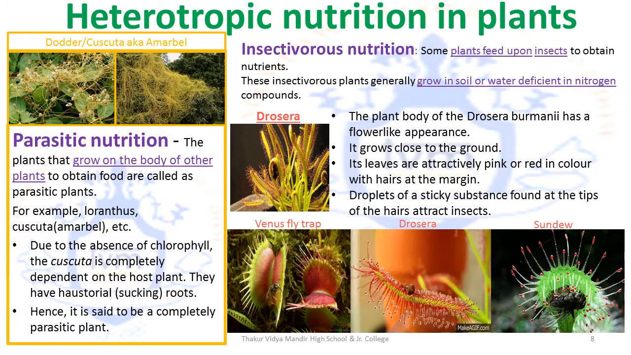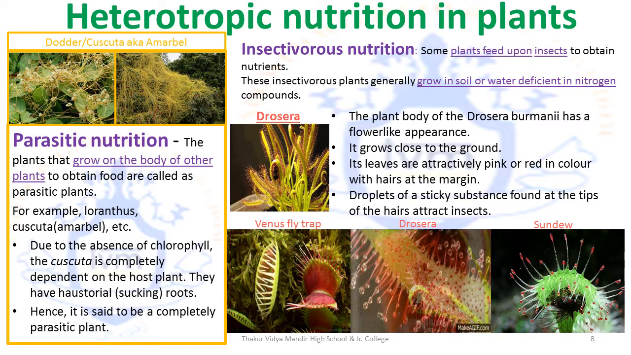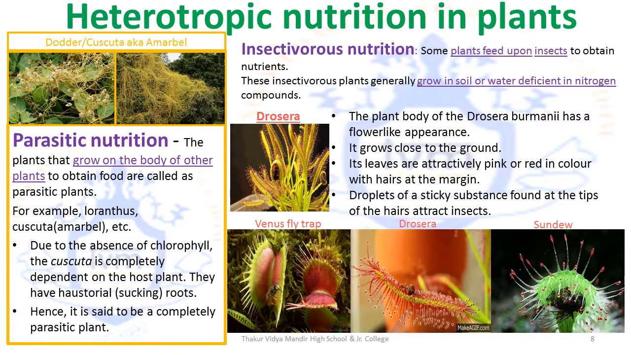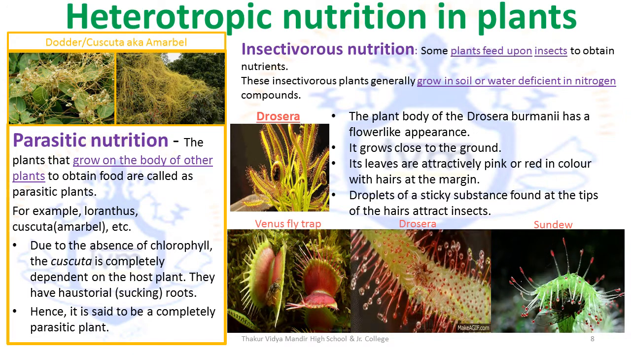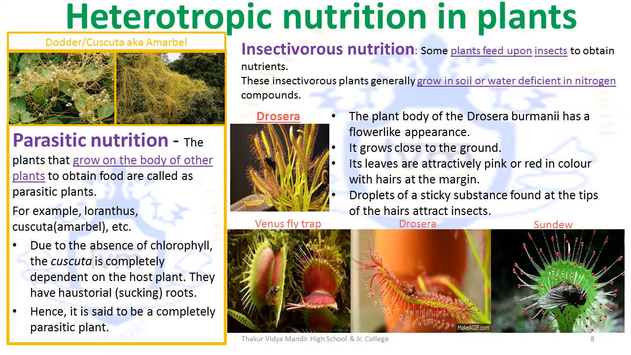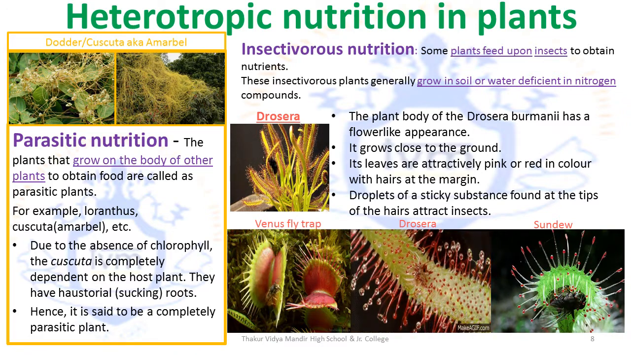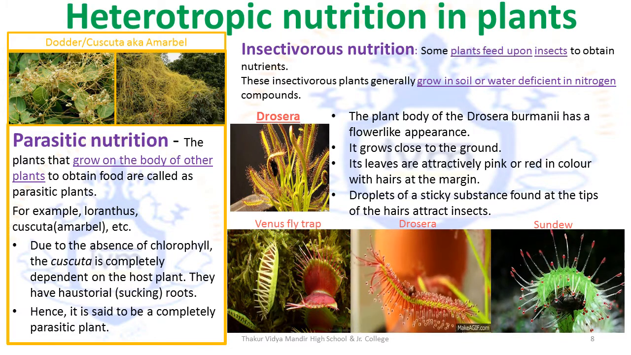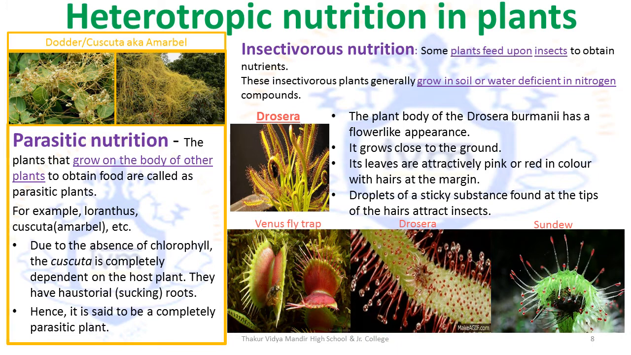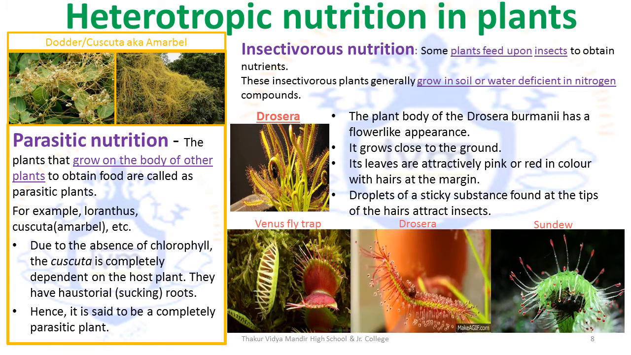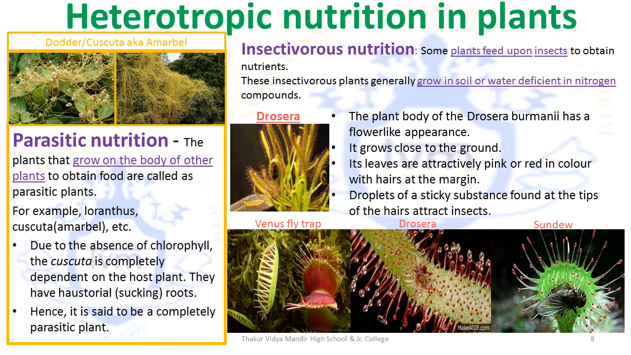The plant body of the Drosera burmanni has a flower-like appearance. The burmanni part was added to the name of Drosera because it was found by Johannes Burman. The plant body has a flower-like appearance and it grows close to the ground. Its leaves are attractively pink or red in color with hairs at the margin. The droplets of a sticky substance found at the tips of the hair attract the insects.